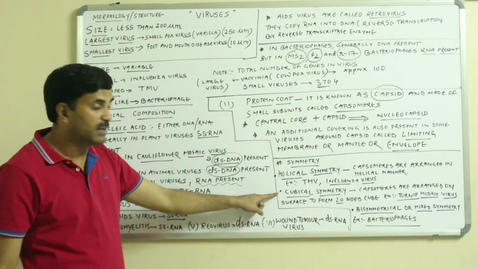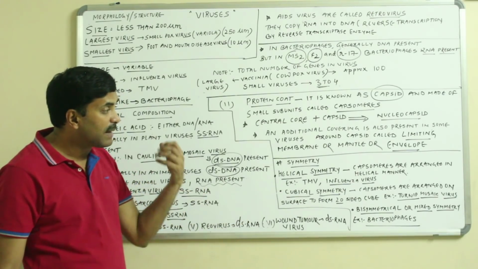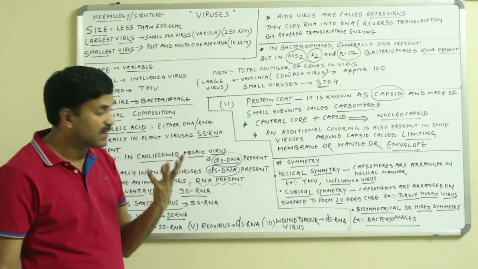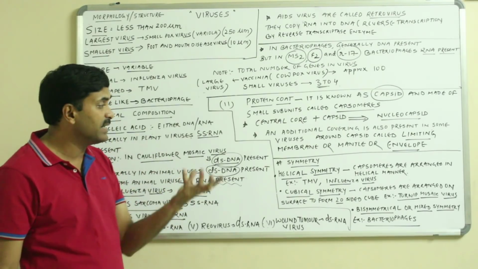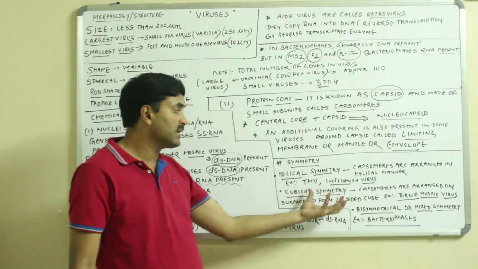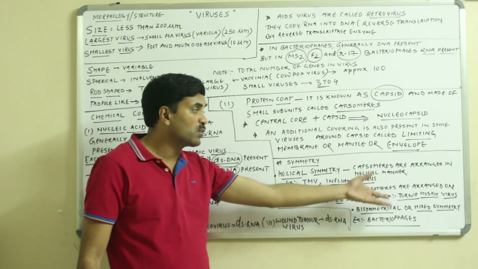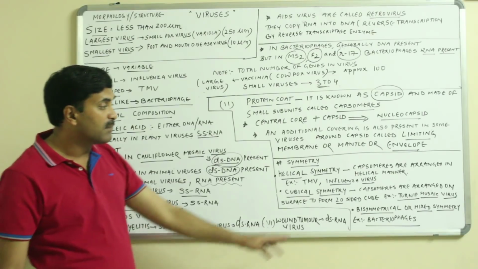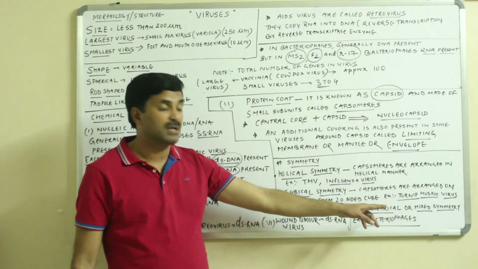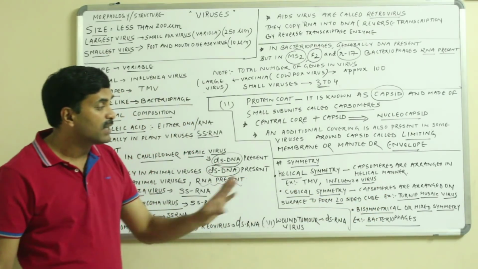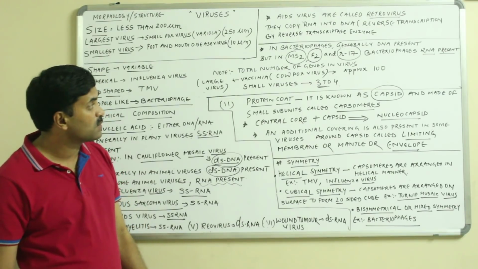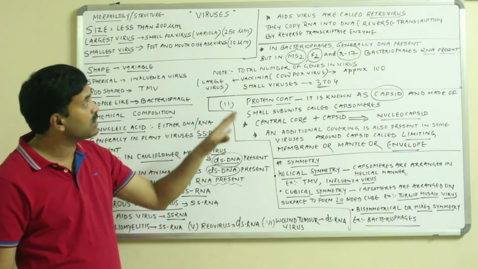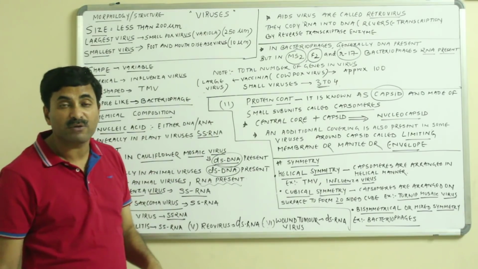Cubical symmetry means capsomeres are arranged on the surface to form a 20-sided cube, such as in the turnip mosaic virus. And bisymmetrical or mixed symmetry is found in the bacteriophages. Okay, so this was all about the structure and morphology of the viruses.